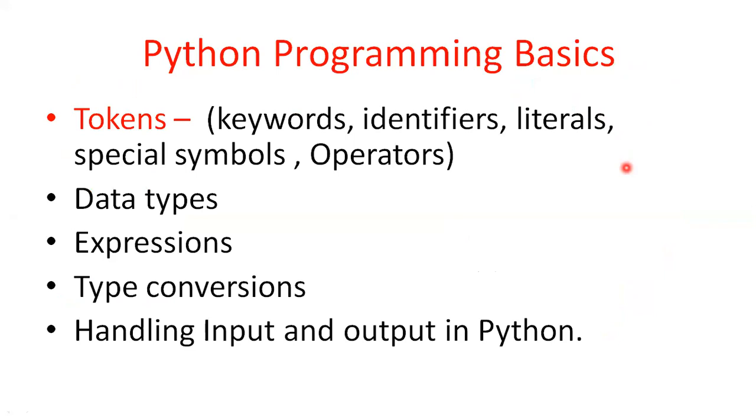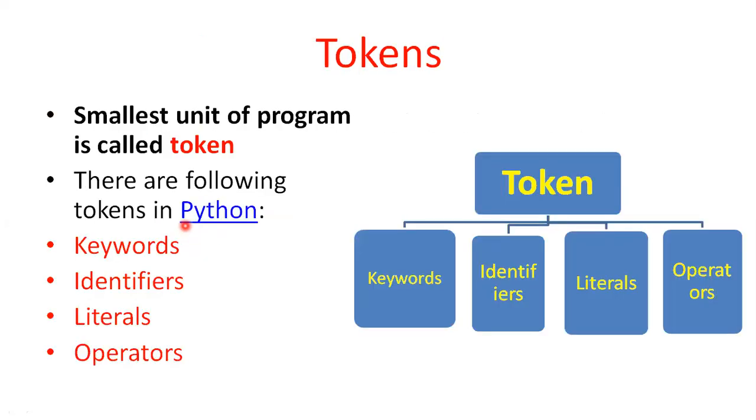Under tokens, you have keywords, identifiers, literals, special symbols, and then operators. Next, we will discuss data types, expressions, type conversion, and handling input and output in Python. The first concept here: what is a token? A token is the smallest unit of a program. The smallest unit of a program is called a token.